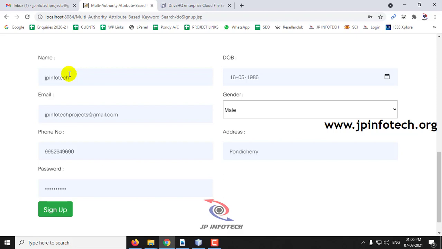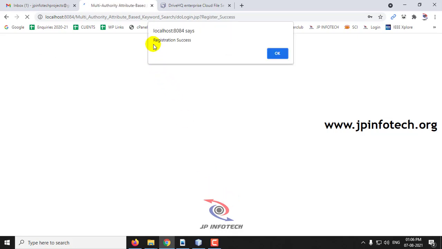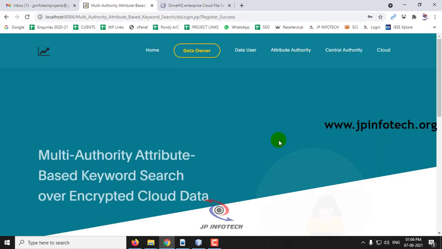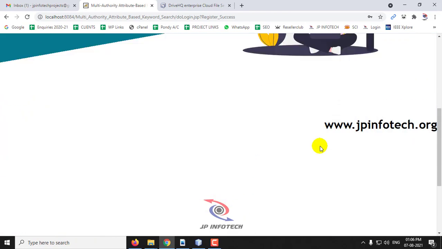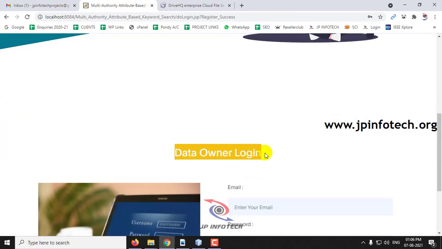And after entering the name, date of birth, email, gender, phone number, address, and password, click sign up. And now you can see the registration success message. Click OK.